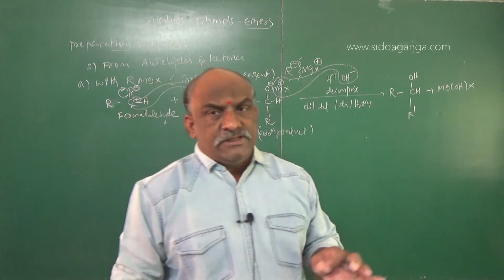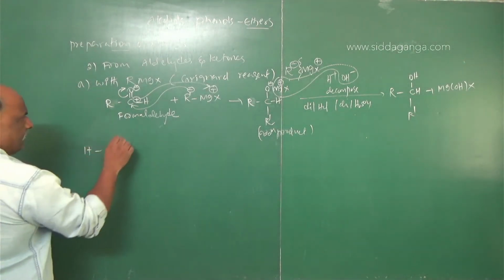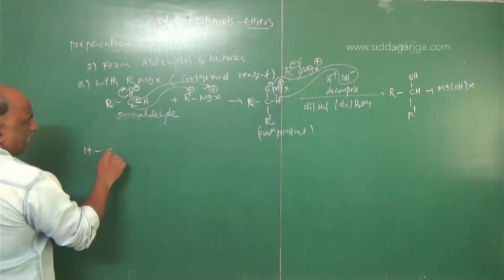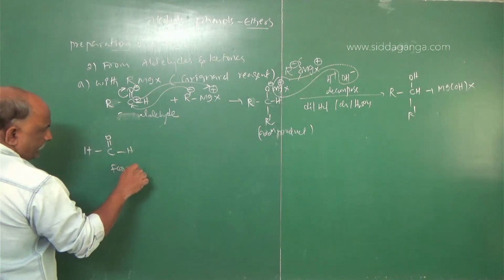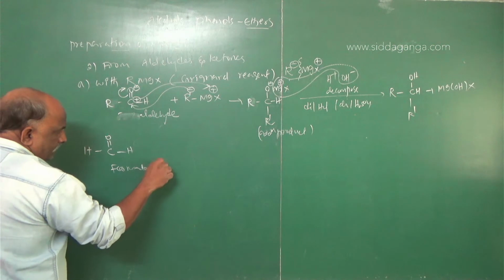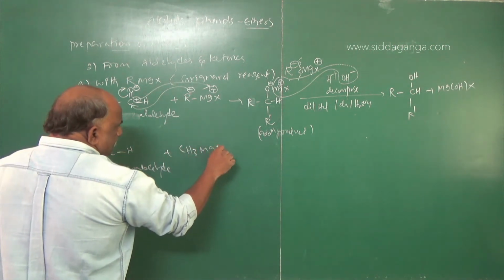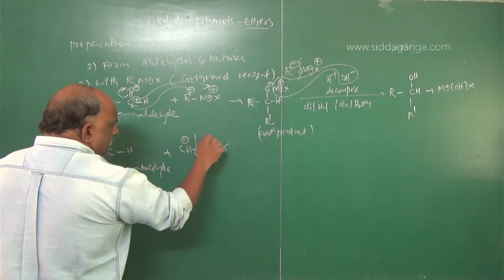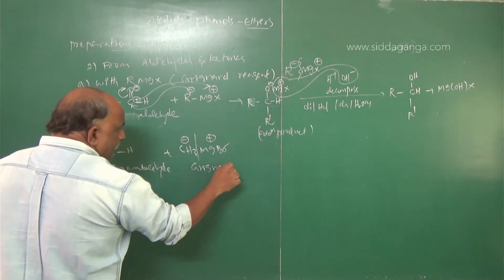I will give one simple example regarding this. Suppose we go with formaldehyde, H single bond C double bond O. This is formaldehyde, plus CH3MgBr. Take CH3 minus, MgBr plus, this is called Grignard.